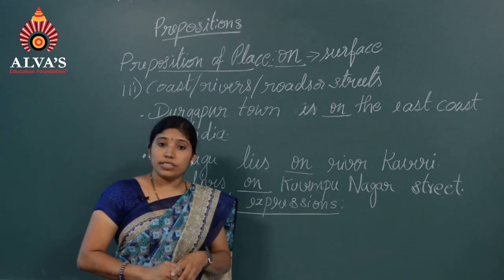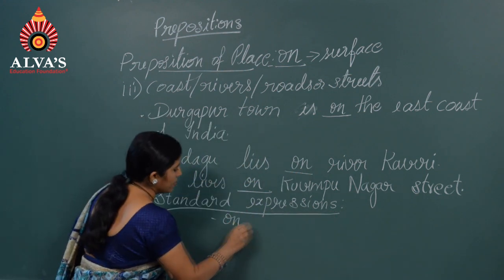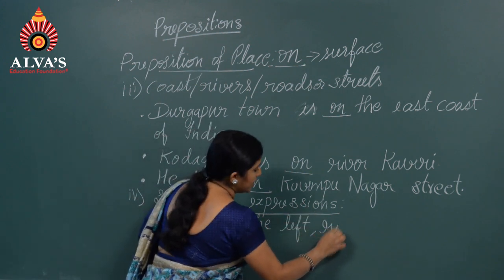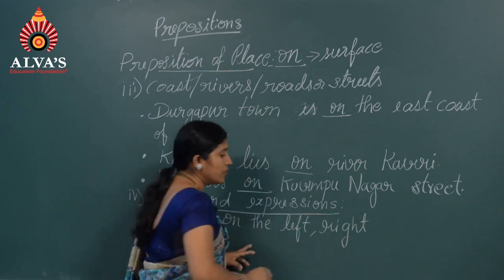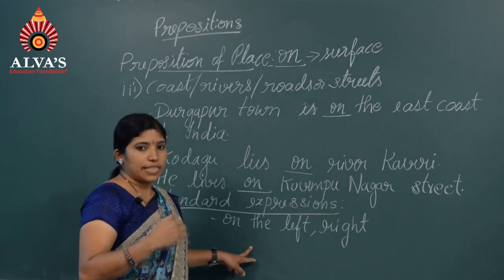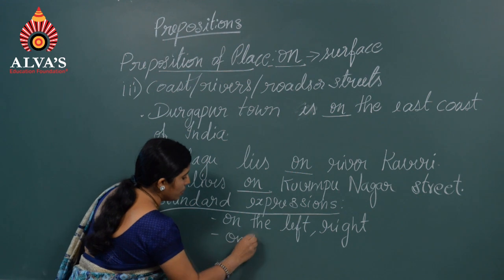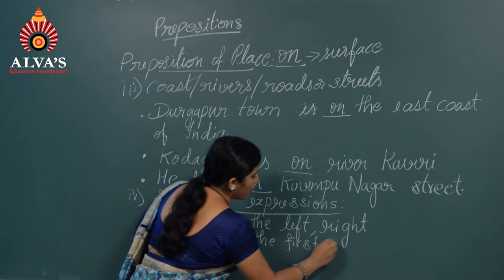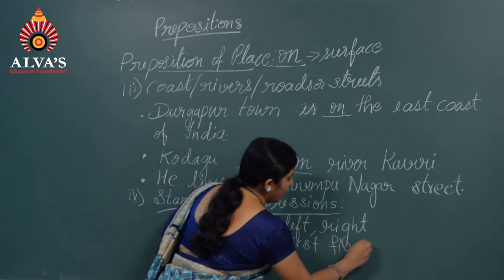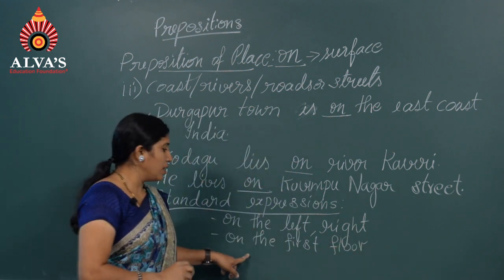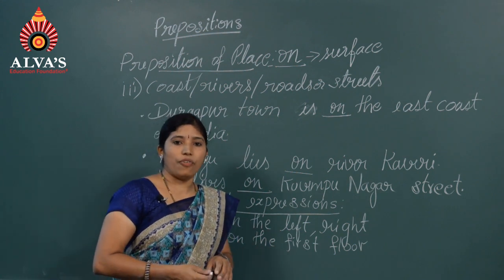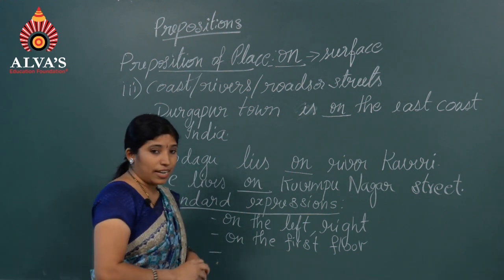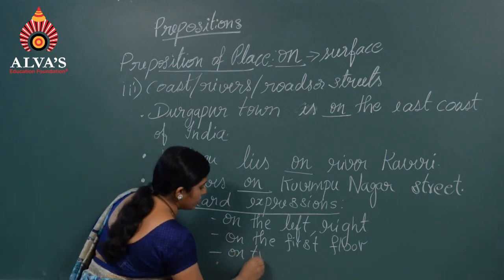On the left, on the right, on the left or on the right. When we refer to the floors of a building, we say on the first floor, on the top floor. We also use on for public transport. I love traveling on trains.